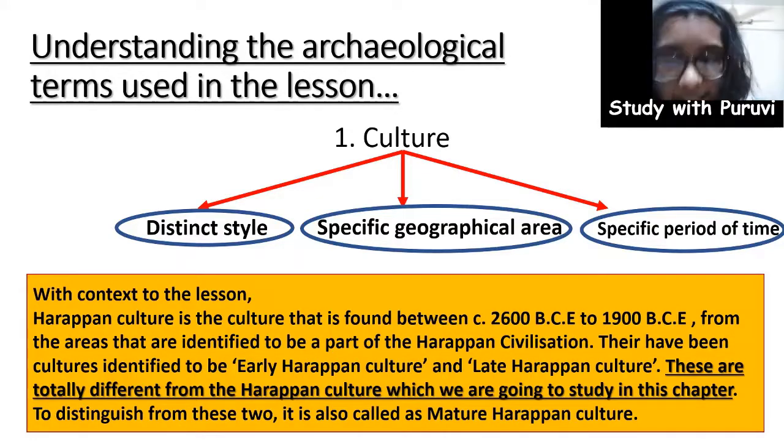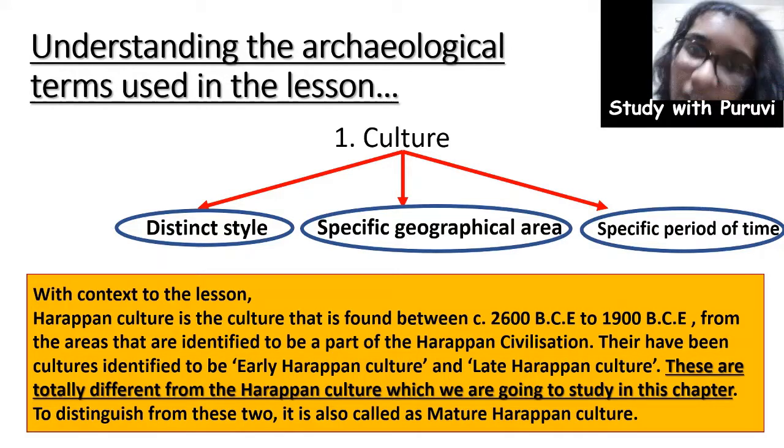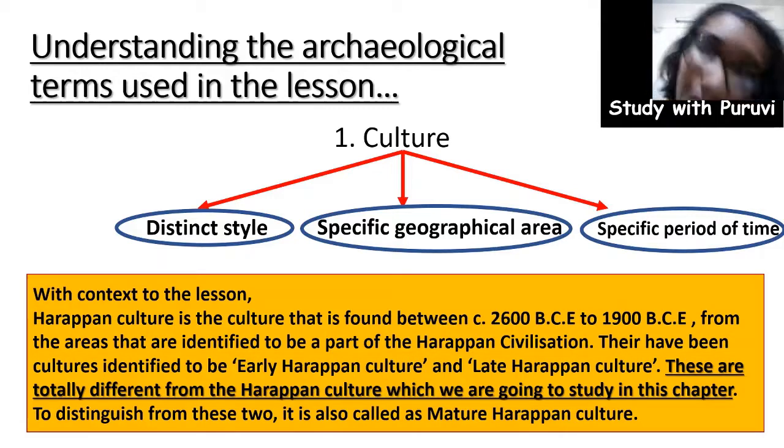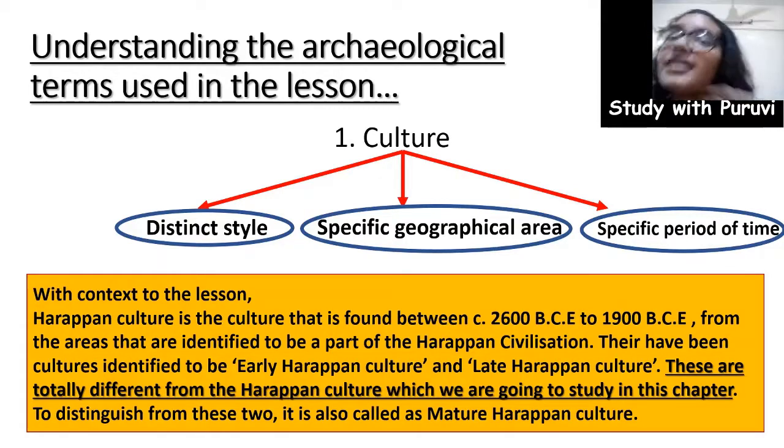So we need to understand that the early Harappan culture has nothing to do with the Harappan culture. The late Harappan culture also has nothing to do with the Harappan culture. These are just objects that have been found from before and after the Harappan civilization. And to distinguish the Harappan culture from these two cultures, we now call the Harappan culture the mature Harappan culture, or the culture that was found when the Harappan civilization flourished at its peak.